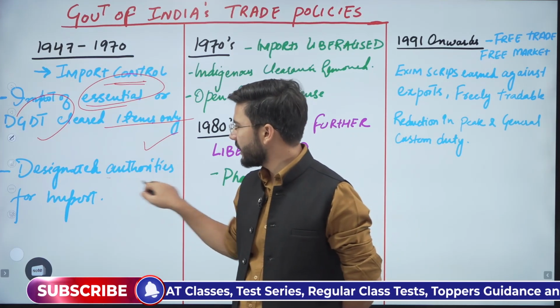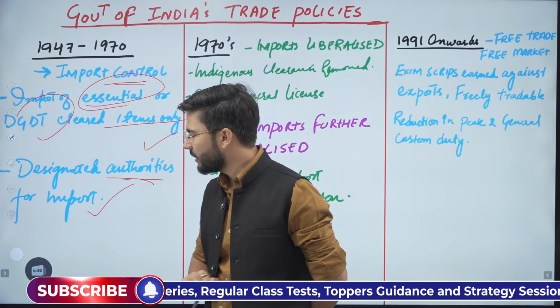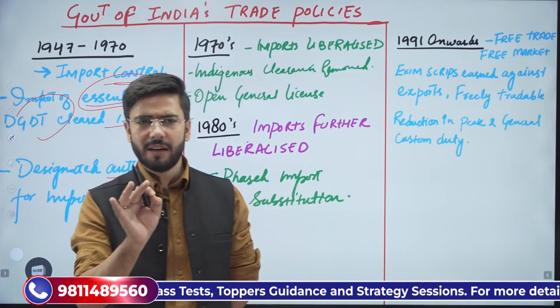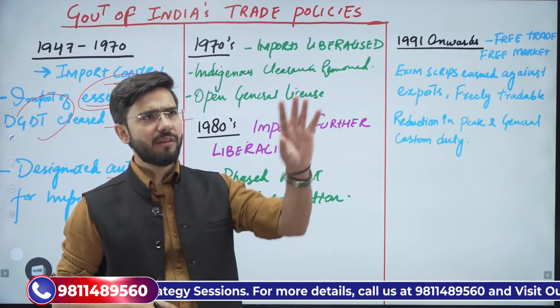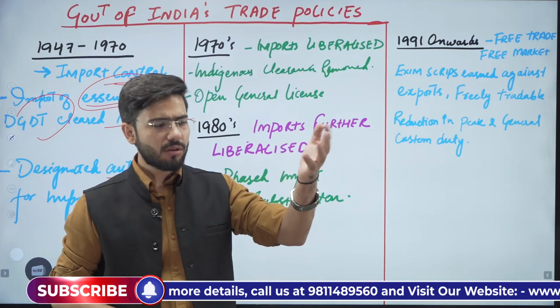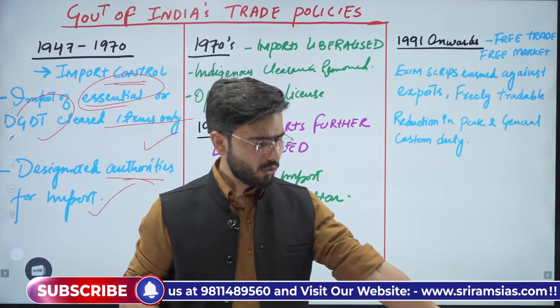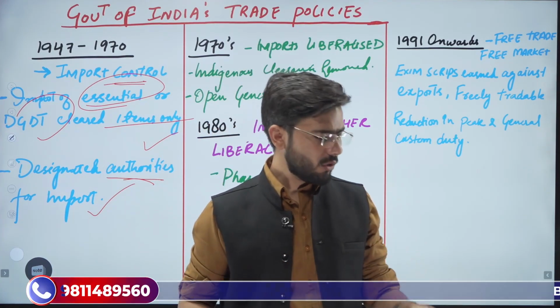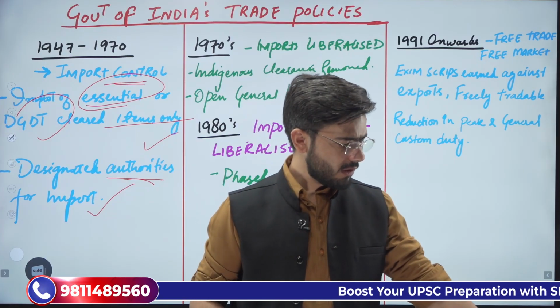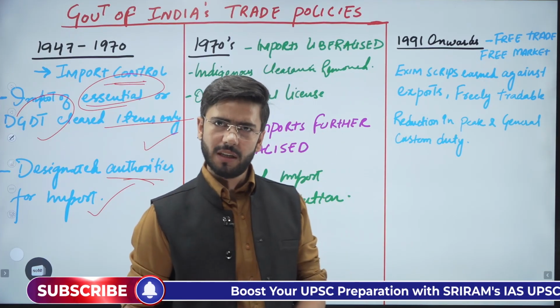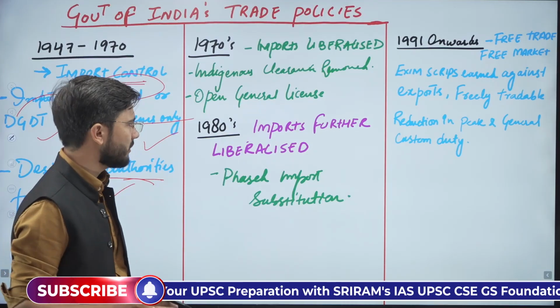There were designated authorities for imports. Only these authorities would approve what we needed to import. For example, if you need to import these earphones, or this mouse from China or anywhere, it must be approved by the appropriate authorities, and only then can you import it.